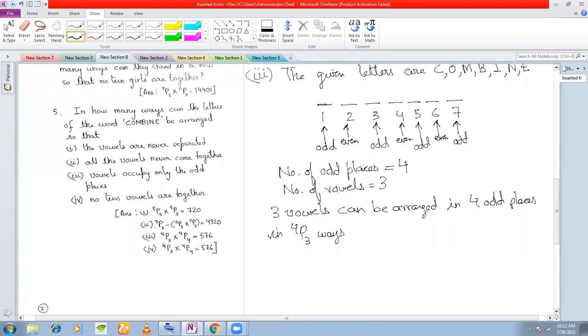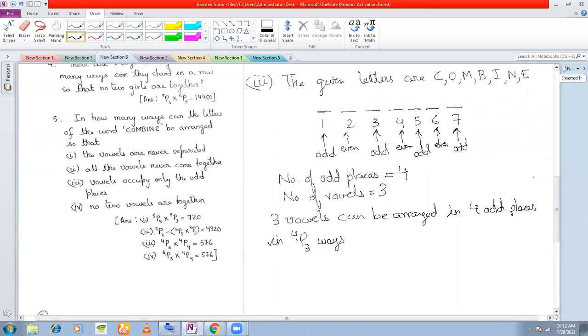And what else? Are you left with anything else? Common sense question. Can you tell me if you are left with anything else? I'm asking you. Anyone? Archita, Smriti, any other place left? Yes, there will be one place left.